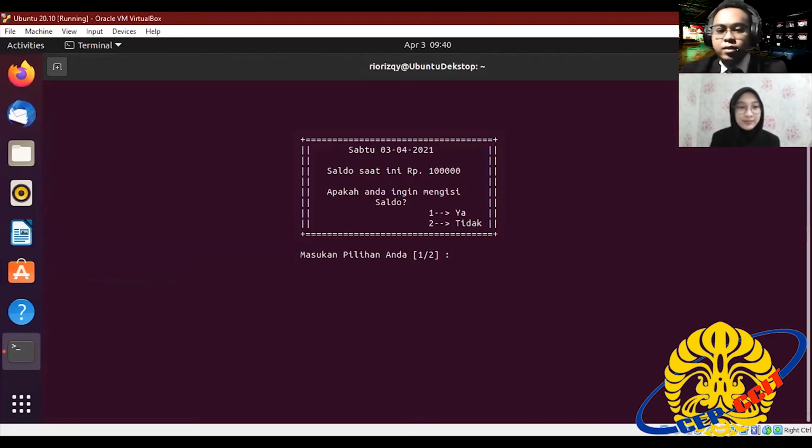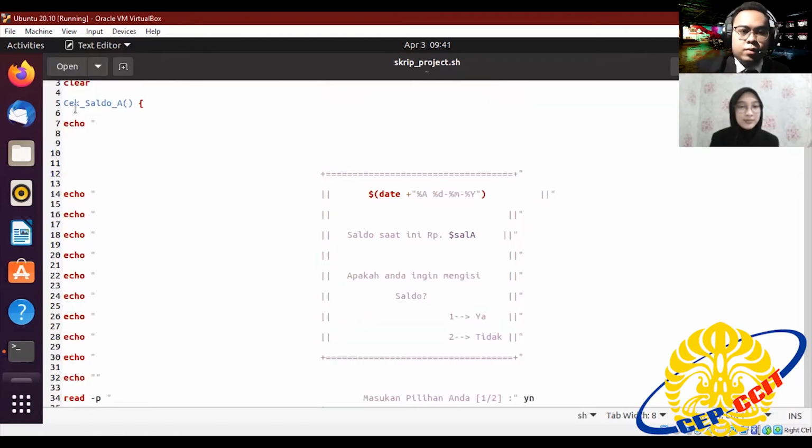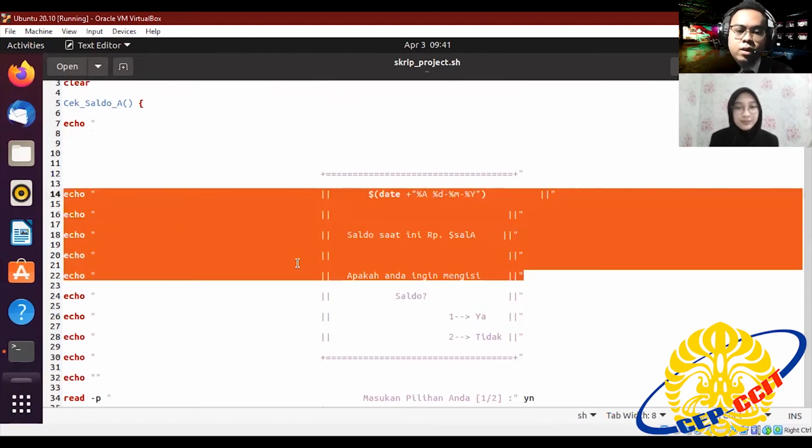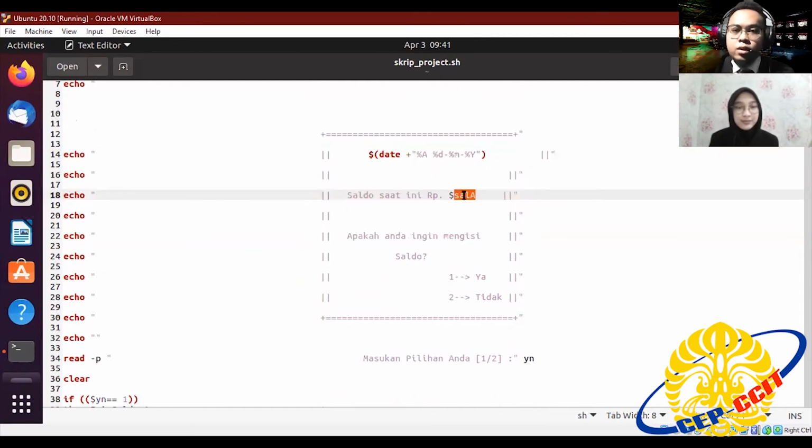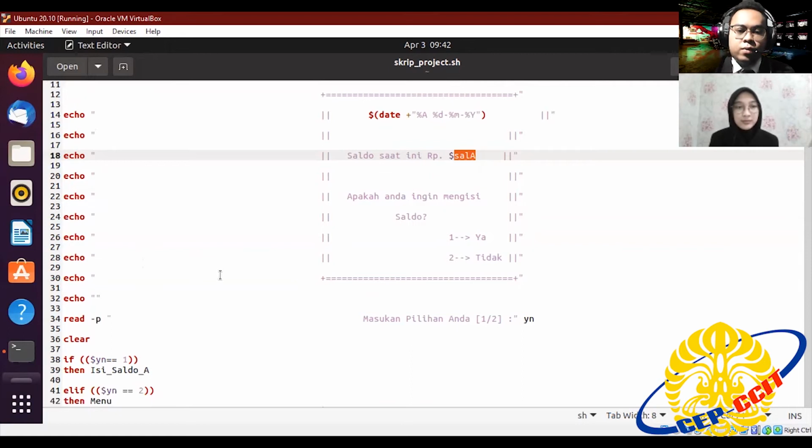Well, in the check display of the card, there is information on the balance of the money in card A, and the option to add money or not at all. Okay, continue to the code. The function check saldo A. There is the code to display the layout using echo, and also retrieve the card balance using the variable $saldo A, and there is this option code using read -p, followed by the code.